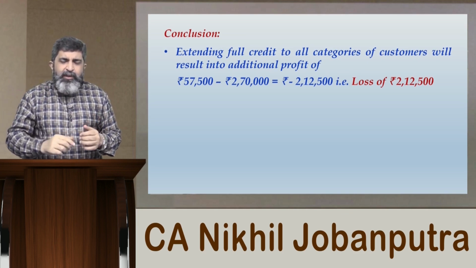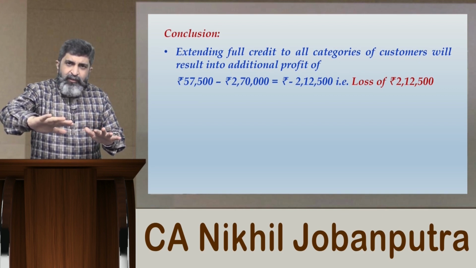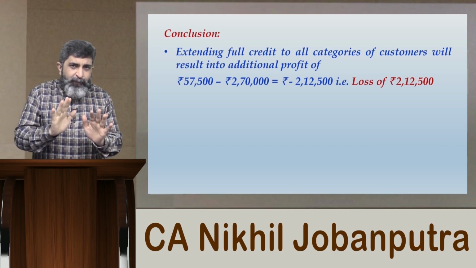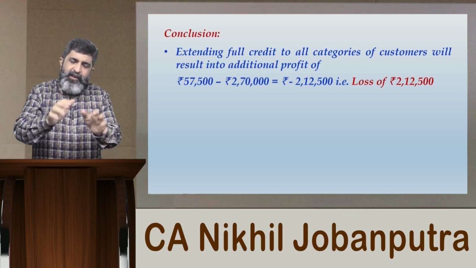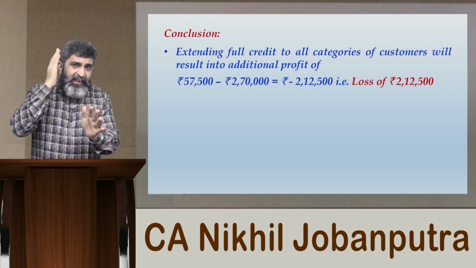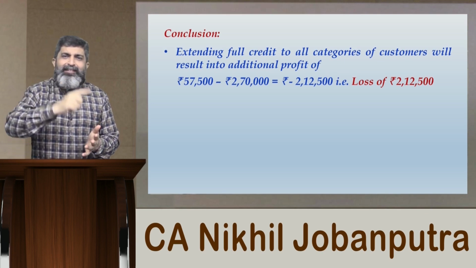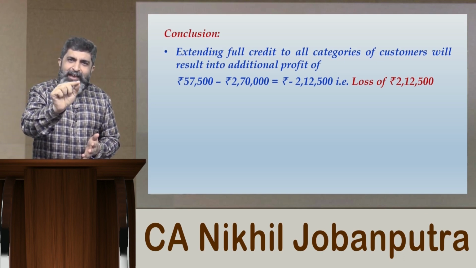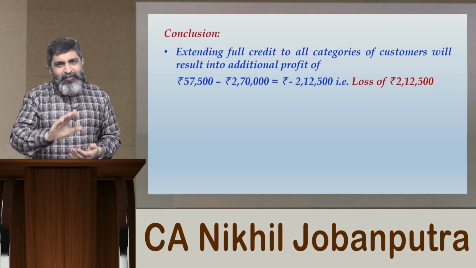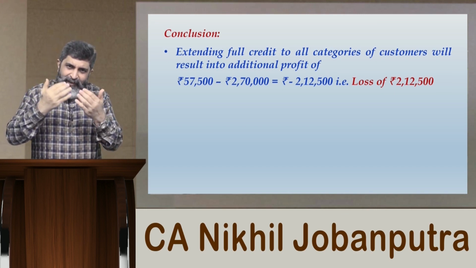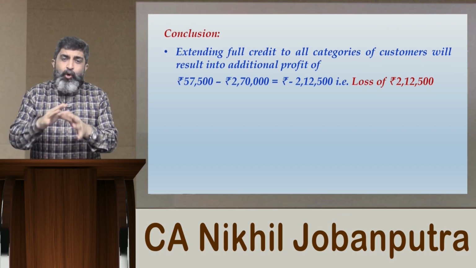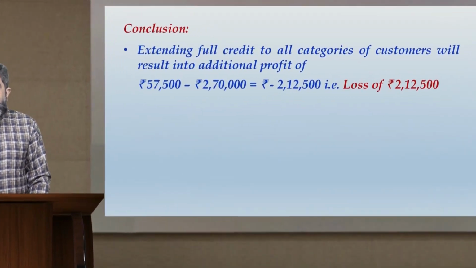We are now suggesting the company stop doing this rejection of sales from category 4, accept all orders from category 4 henceforth. Category 5, company was rejecting all the orders, double thumbs up again. What the company was doing, let it do. That means what the company was doing with respect to customers in category 1, 2, 3 and 5, let the company do that. One course of action that we are asking the company to change is to stop rejecting the orders from customers who belong to category 4, start accepting their orders and start giving them the credit they are asking for, because this will enhance your overall profit by rupees 57,500.